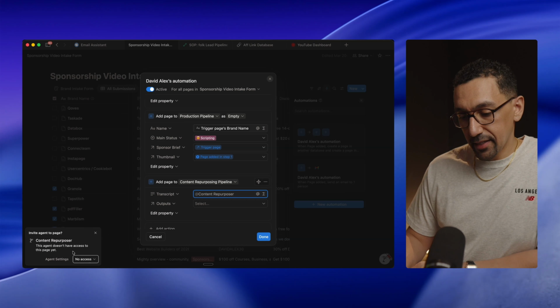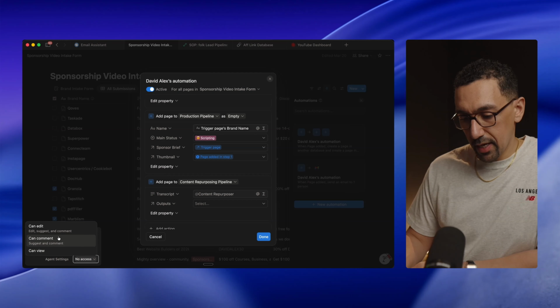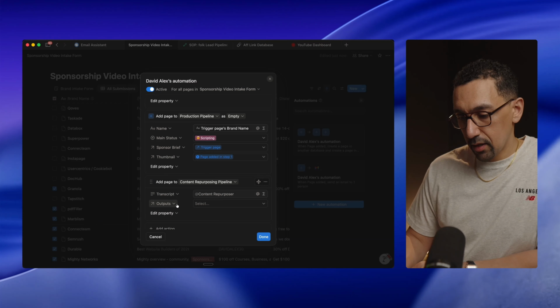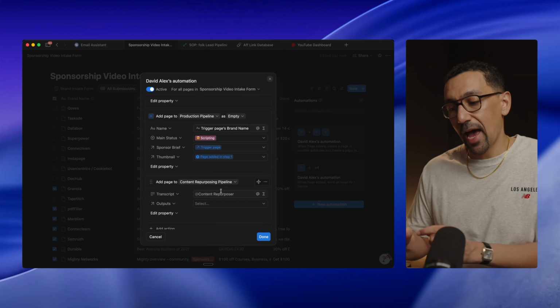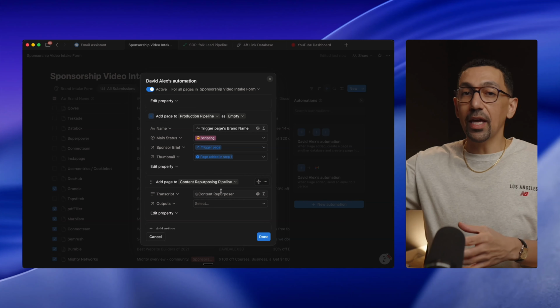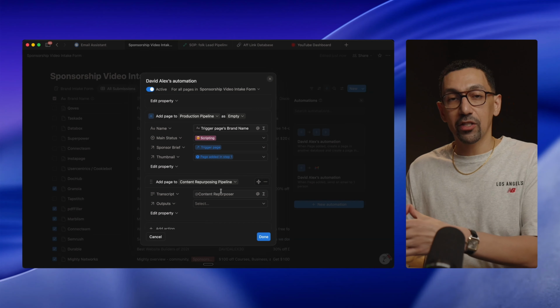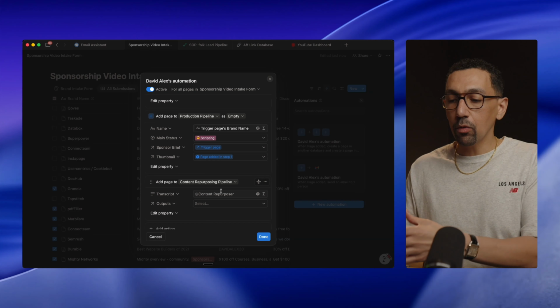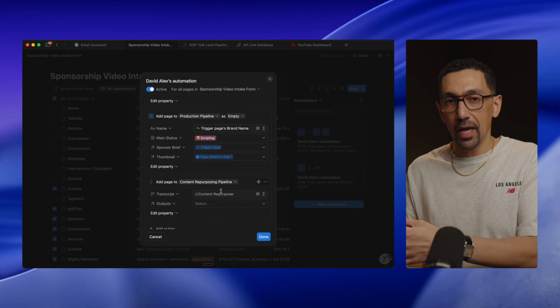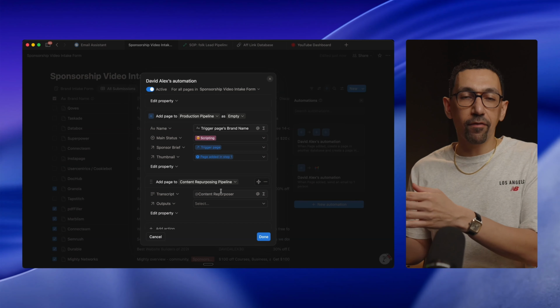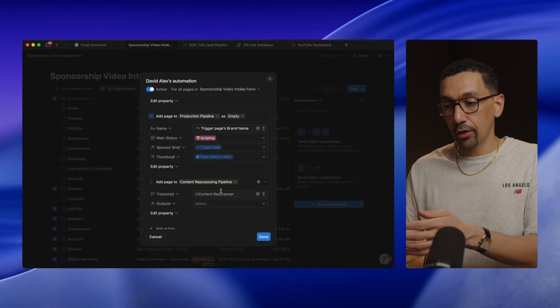And now it said, hey, it doesn't have access to this page. So do you want to give it access? Yep, it can edit. And boom, just like that, I've added it. So the tasks within the agent that we had specific instructions for and gave it specific access, it now will be able to go into this page and then execute on whatever is triggered when that trigger happens.